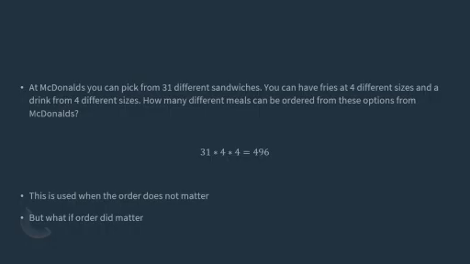Okay, so let's talk about McDonald's here. Them golden arches everybody loves. So there's 31 different sandwiches approximately at McDonald's. You can get a fry in 4 different sizes. I think they shrunk it down to 3 now because I don't think you can supersize anymore because of that one guy.